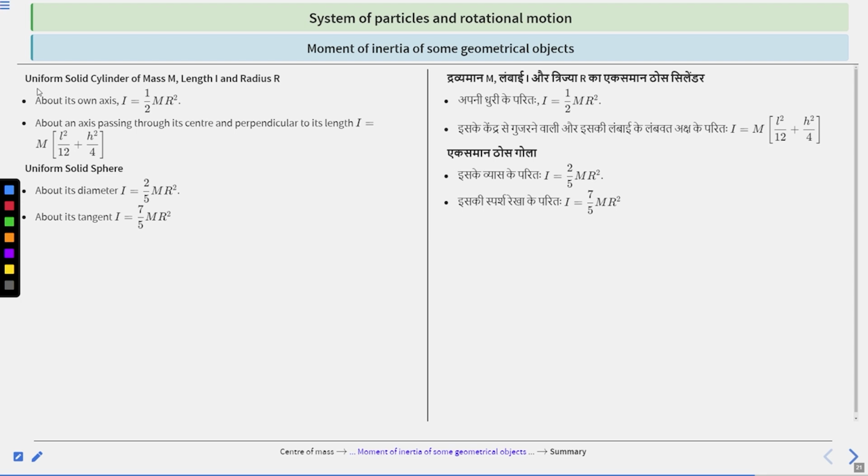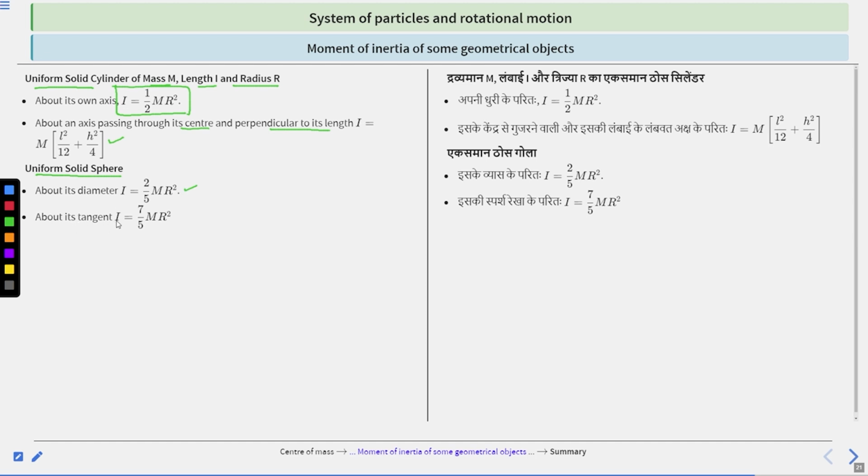Next is uniform solid cylinder of mass m, length l and radius r. About its own axis, I equal to half mr square. And about an axis passing through its center and perpendicular to its length, I equal to m multiplied by l square divided by 12 plus r square by 4. This one.